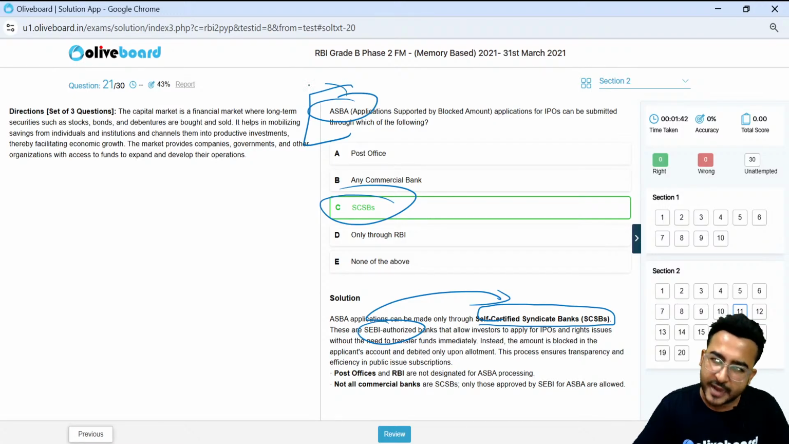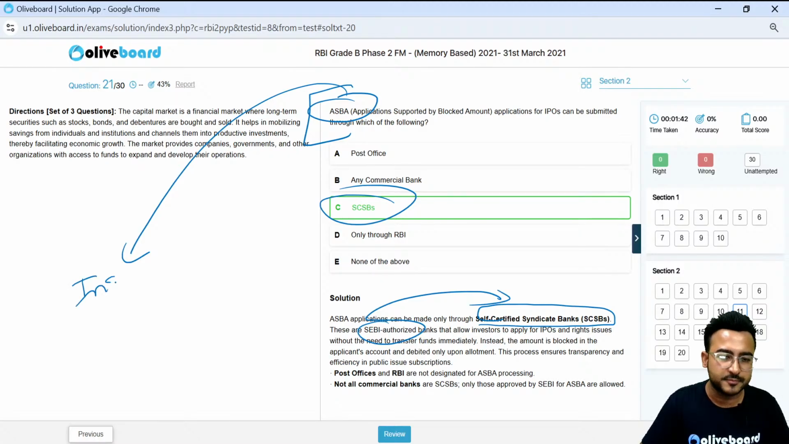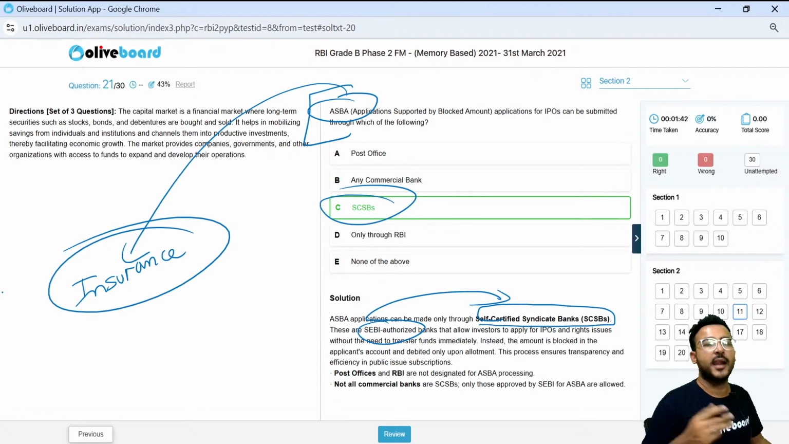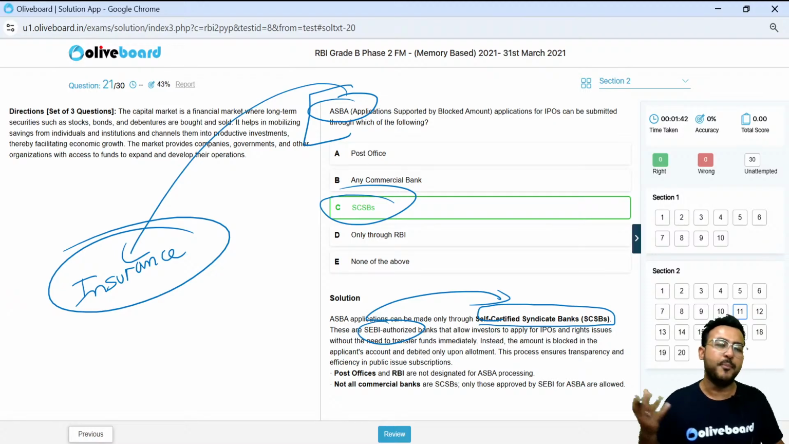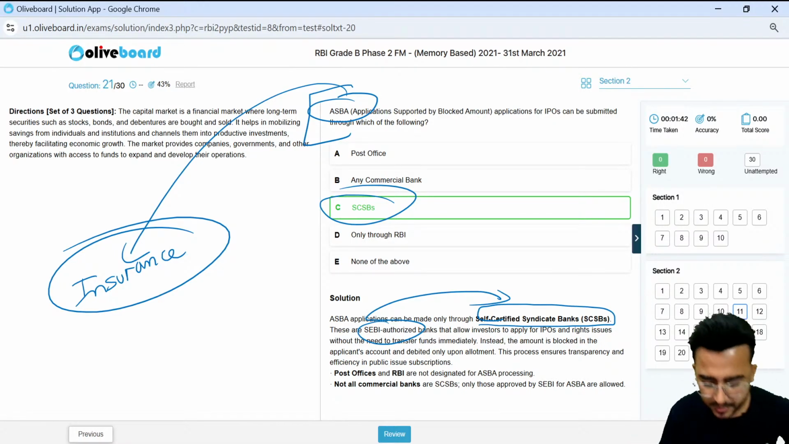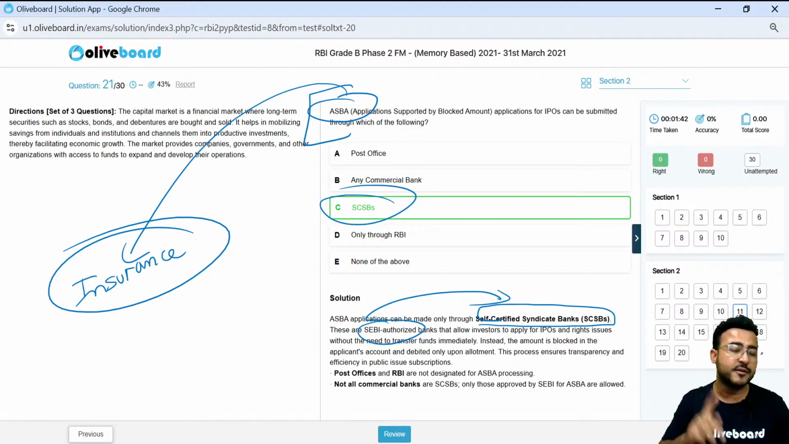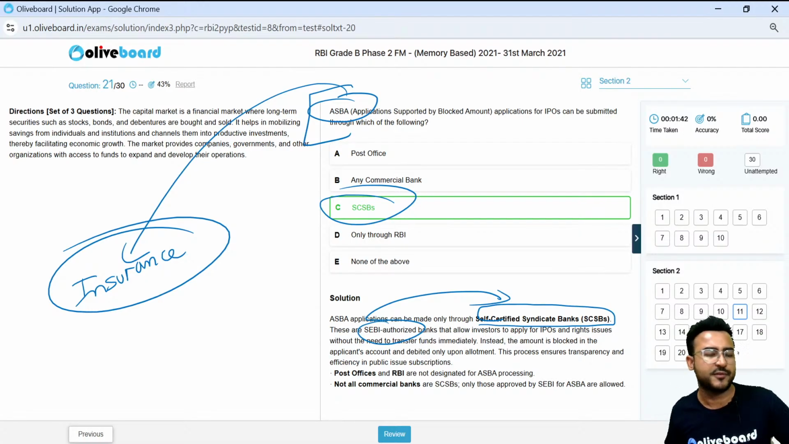ASBA सिर्फ IPO में नहीं होता है, इंश्योरेंस में भी होता है. So IRDAI has allowed the ASBA facility, application supported by blocking amount, in your insurance as well. Okay, and this concept we have covered in the finance current affairs session. I think 3 to 4 months back, we have covered this particular concept, right?